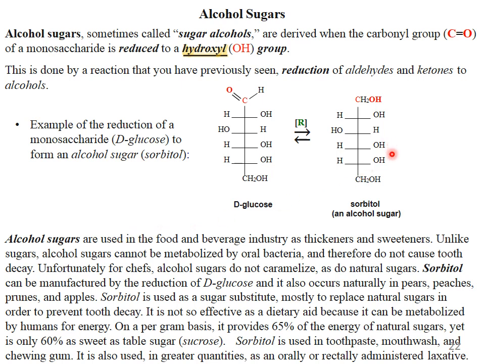Sorbitol is used as a sugar substitute mostly to replace natural sugars in order to prevent tooth decay. It is not so effective as a dietary aid because it can be metabolized by humans for energy. On a per gram basis, it provides 65% of the energy of natural sugar, yet is only 60% as sweet as table sugar, sucrose. Sorbitol is used in toothpaste, mouthwash and chewing gum. It is also used in great quantities as an orally or rectally administered laxative.